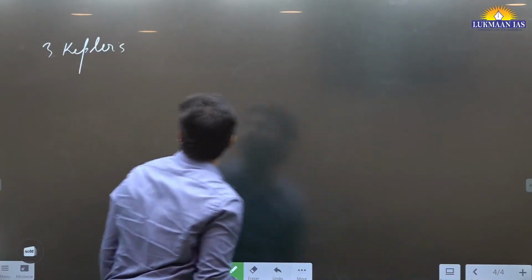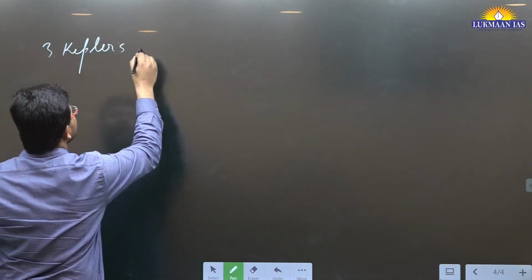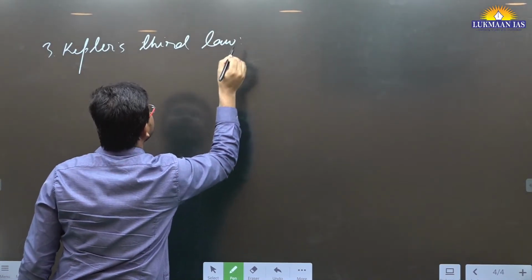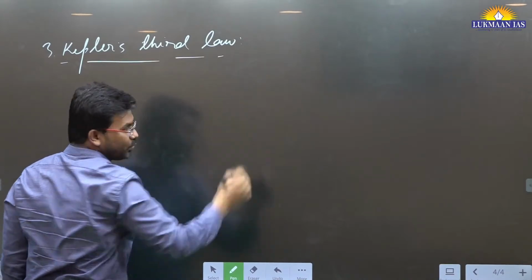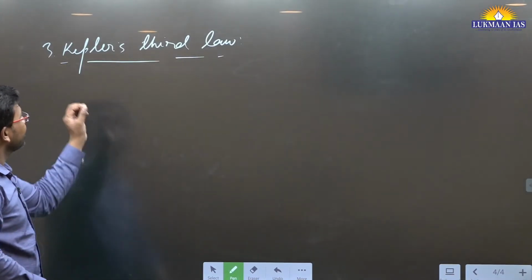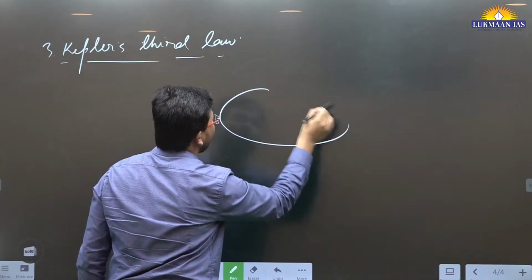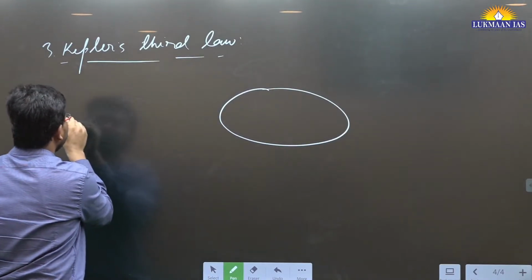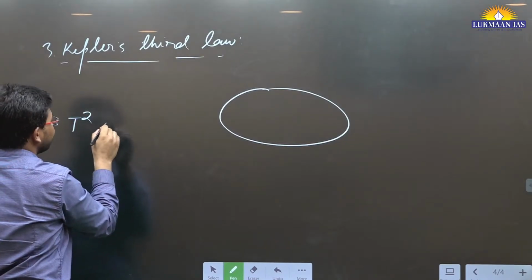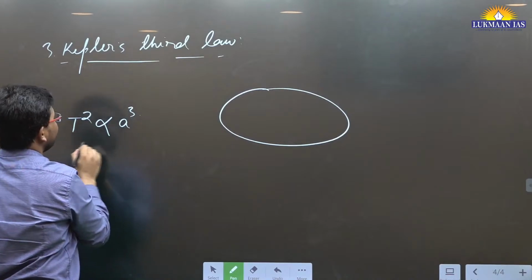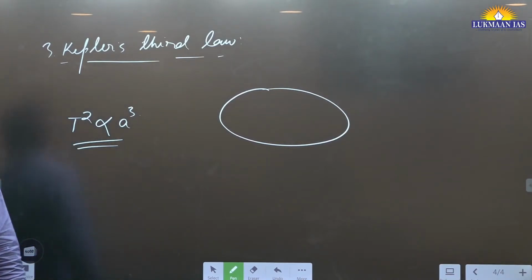Now, Kepler's third law. This is just to brush up your basics related to science and technology. Kepler's third law says that the square of the time period is proportional to the cube of the semi-major axis.